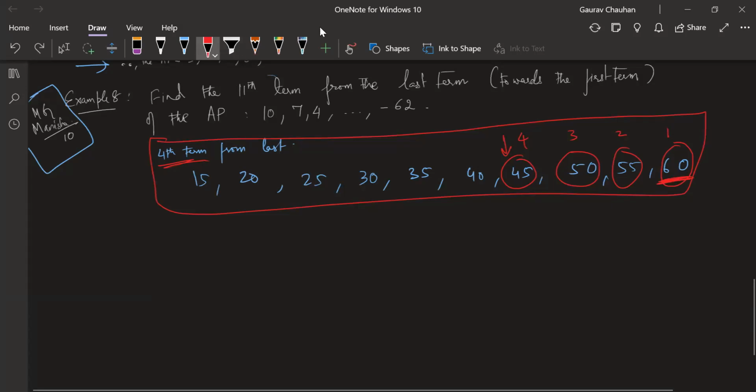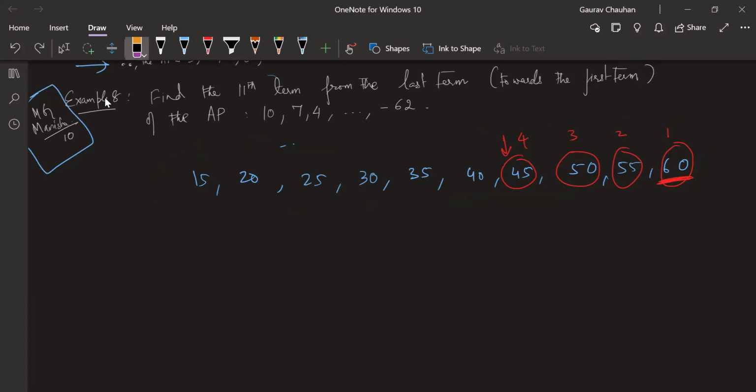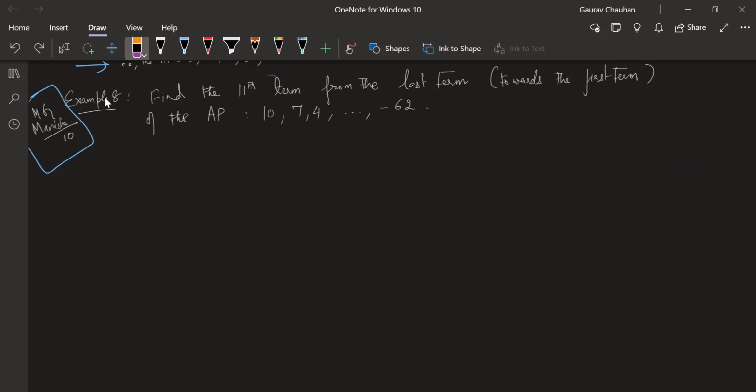So here, guys, from the last, the fourth term is 45. That's basically what they're asking us to find for this particular AP. It's not so simple that they've written everything, but they're asking us to find the 11th term from the last term. Manisha and MG both have got an insight. MG has already solved. So Manisha, go ahead and tell me what is your thought process.